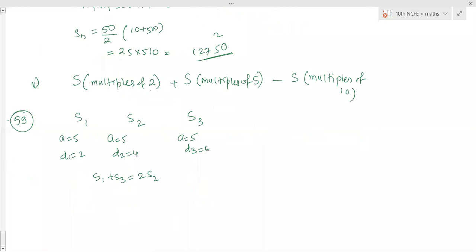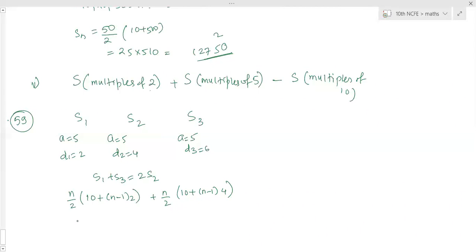Find S1 and S2. N terms are there. First n terms: n by 2 into 2a, that is 10, plus n minus 1 into 2, plus n by 2 into 10 plus n minus 1 into 4.